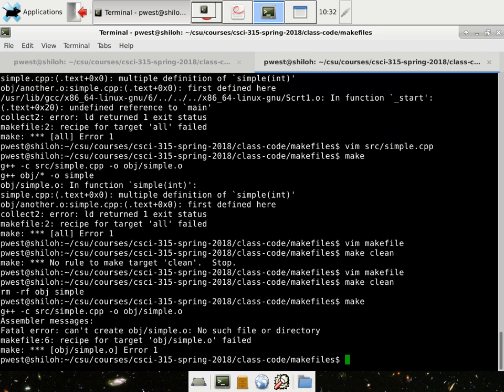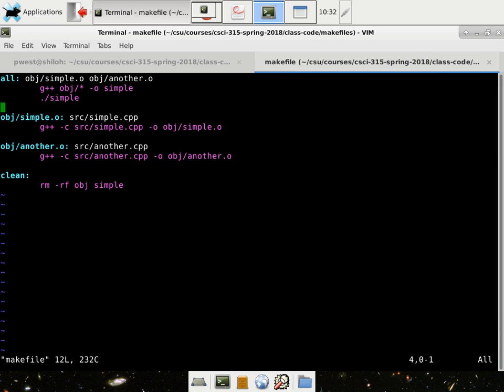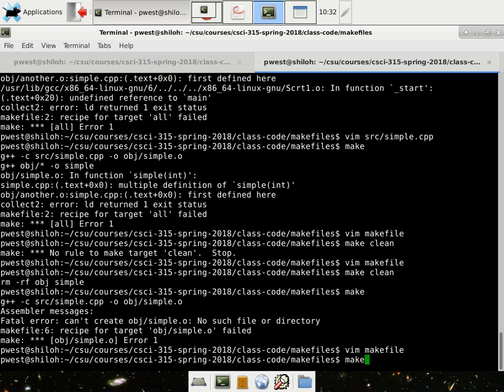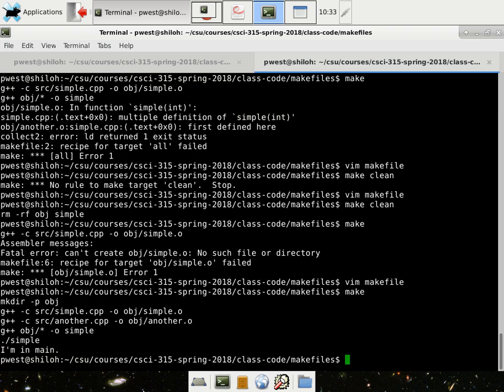No such file or directory. Somebody is lying. Oh, you did that as rf, so I think it also deleted the directory. All right, let's go and create that rule. There. Now I'll create them. There we go. Yeah, I'm in main. Okay, that was fun.